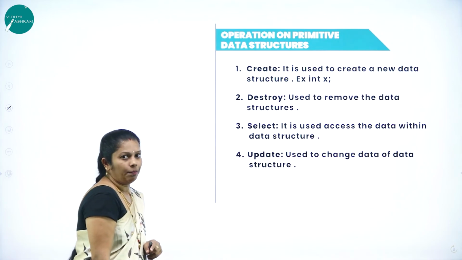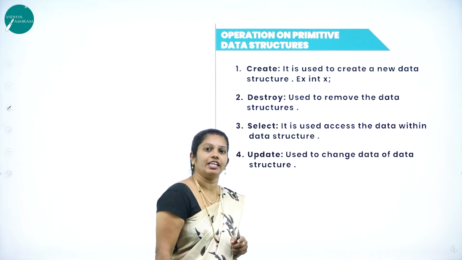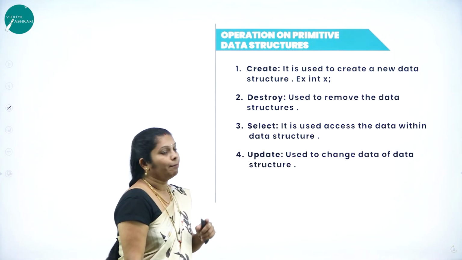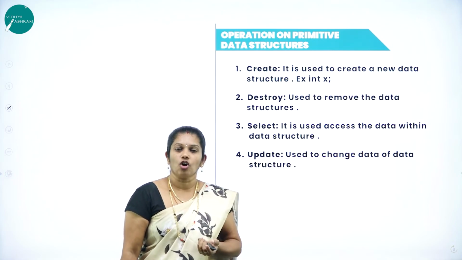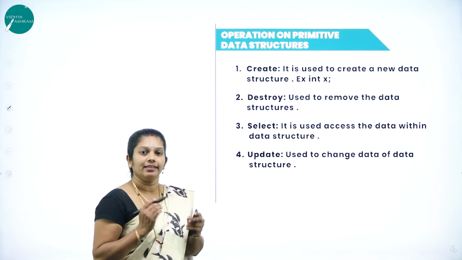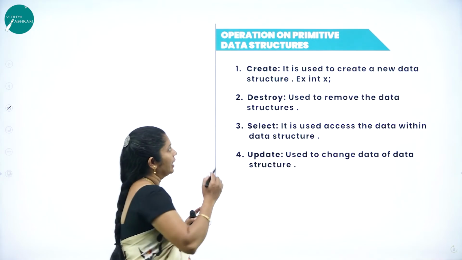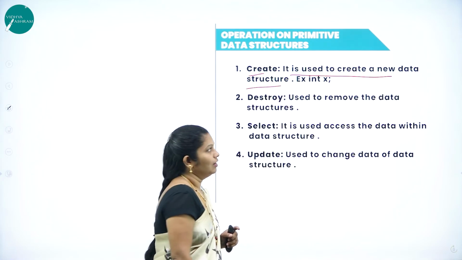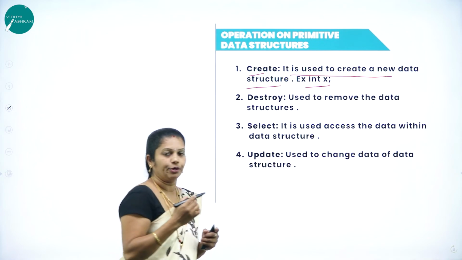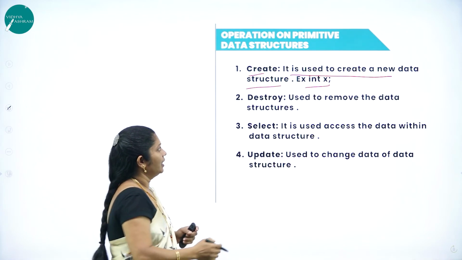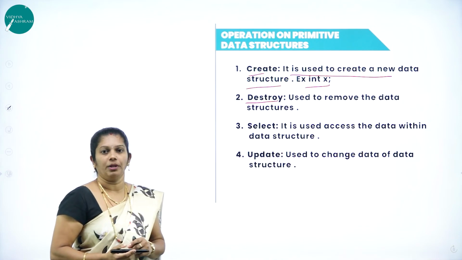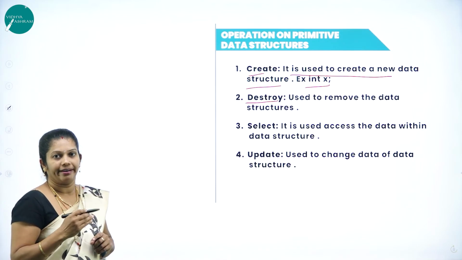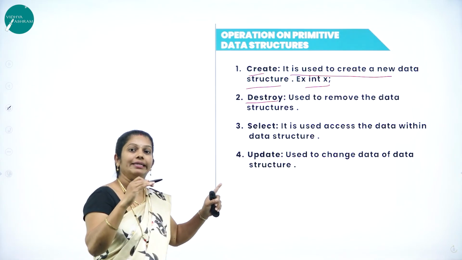Next, when we come to the operations, this question you are going to get for 3 marks: write the operations or explain the operations on primitive data structure. Which are the operations I can perform? First, I can create one data structure, that is create. That is used to create a new data structure. For example, int x. I can create one data structure here. Then destroy. The second operation is destroy. The name itself suggests that whichever data structure we have created, that can be destroyed, that can be deleted here.